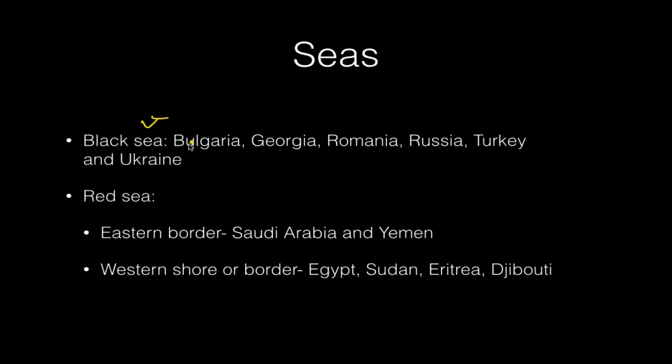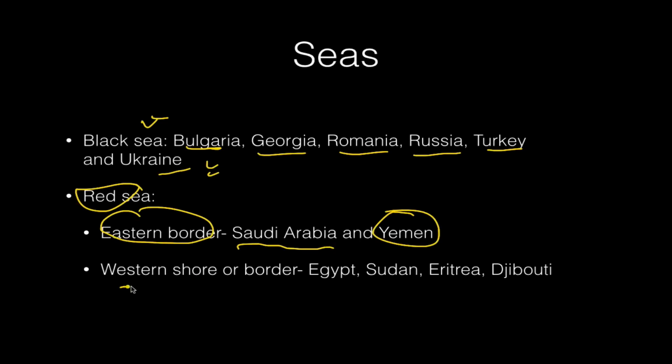Finally, Black Sea, we have Bulgaria, Georgia, Romania, Russia, Turkey and Ukraine. And Red Sea, on the eastern shore you have Saudi Arabia and Yemen, while on the western shore you have Egypt, Sudan, Eritrea and Djibouti, in that order, north to south. So is that understood? This is how you should study for your prelims, and then you will never get it wrong, ever.